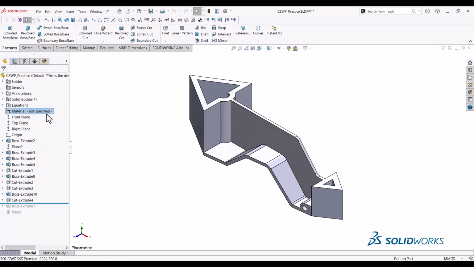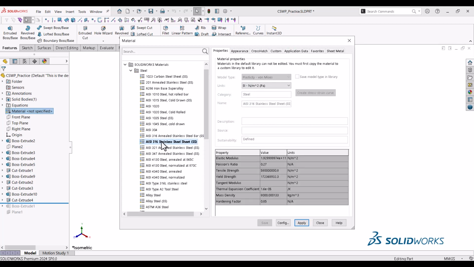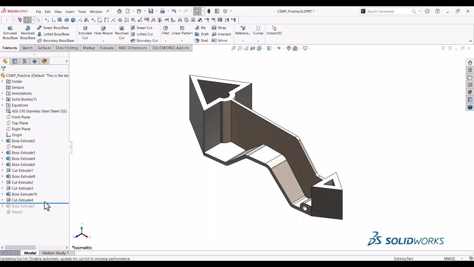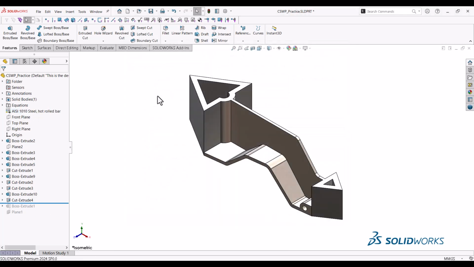When choosing a material through the Material Dialog, you would previously need to select the material, press Apply, then close the dialog. Now, in SOLIDWORKS 2024, you can simply double-click, the material is selected, and the dialog automatically closes.